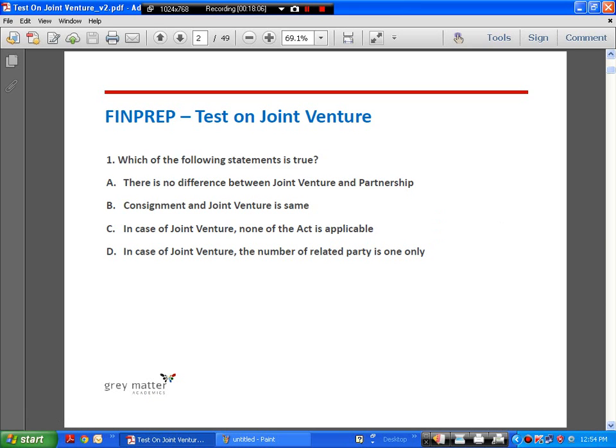Right, let's look at the first question. Which of the following statements is true? I'll give you a small tip. When you are tackling true or false questions, what you must do is read the first option and mark whether it's true or false next to it. T, T, T, T, F, T, T, whatever it is. So that it will be easy for you to eliminate finally.